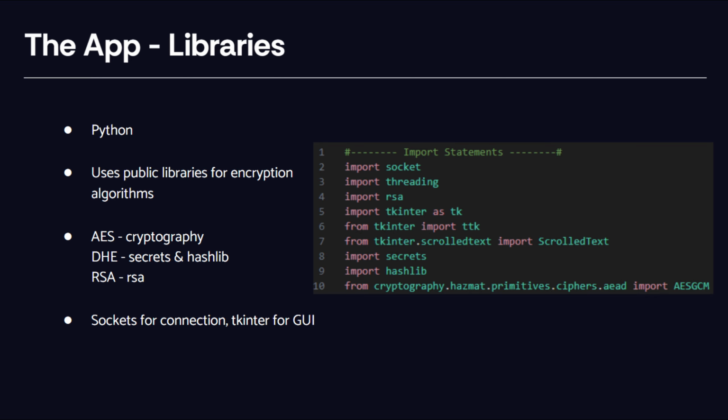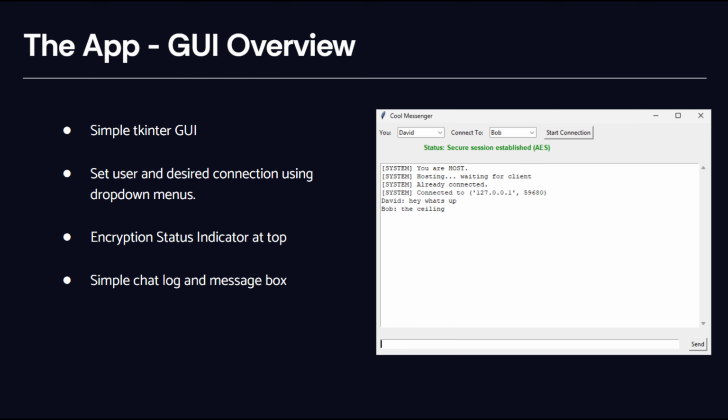While it isn't the most secure language, it suits our needs well. Our hybrid encryption messenger relies on several public Python libraries, most of which handle encryption: cryptography for AES, secrets and hashlib for DHE, and RSA for RSA operations. We also use Socket and tkinter for networking and GUI, which we'll cover briefly.